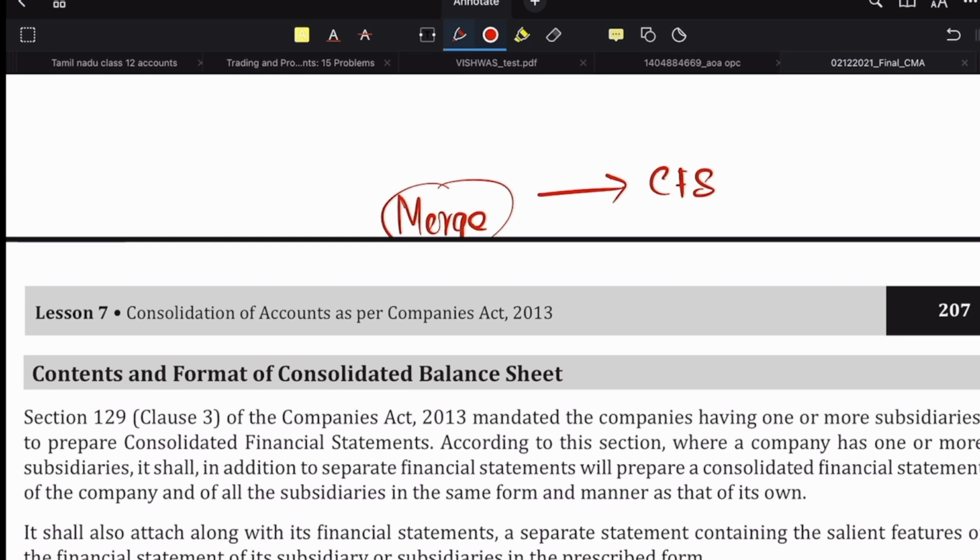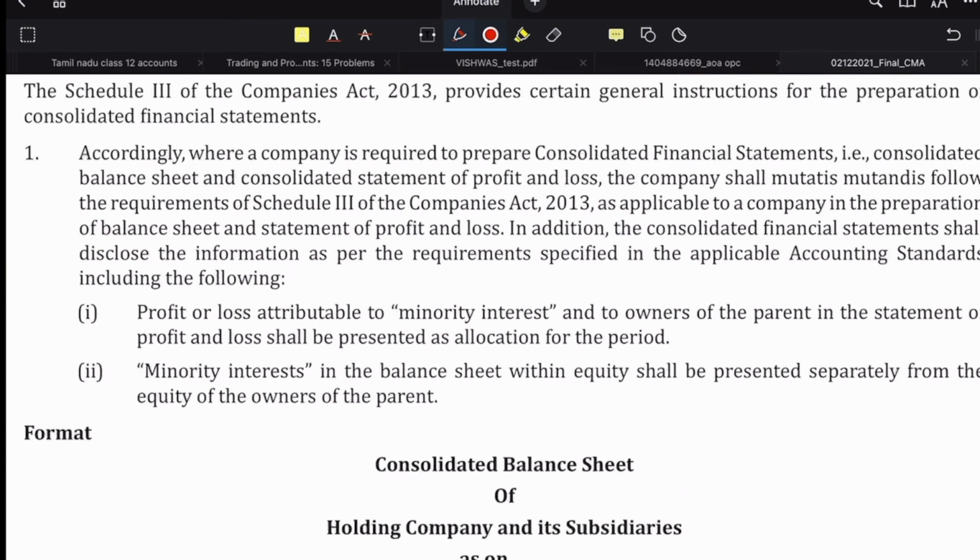Obviously, for your scheme of examination, we won't get these type of questions, but what we will get is steps involved in CFS. For example, they may ask you to prepare amount to the extent of minority shareholders. Maybe they will ask you to calculate capital reserve or maybe even goodwill. So these kind of questions can be asked as part of MCQ questioning.